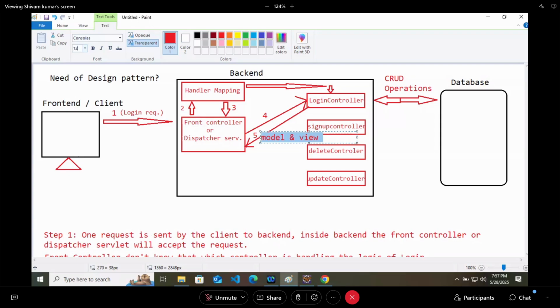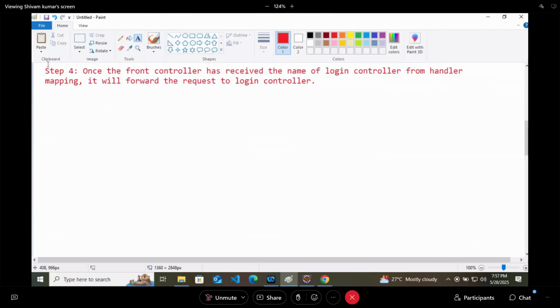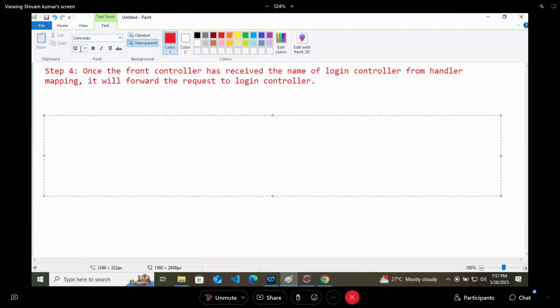In step 5, the login controller will perform the CRUD operation and it will send the model and view to the front controller.